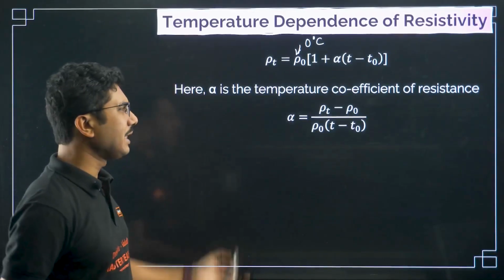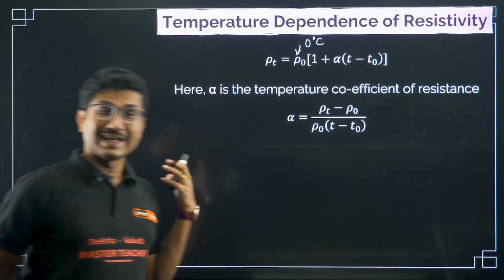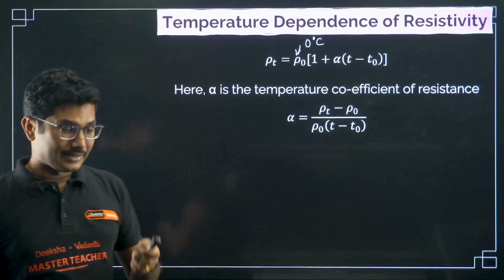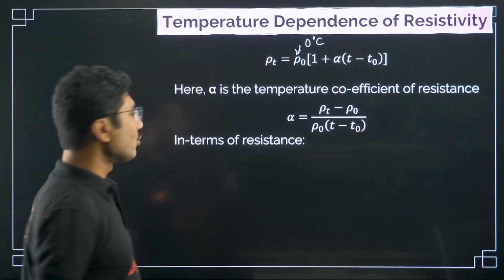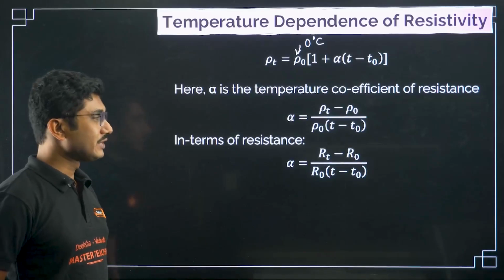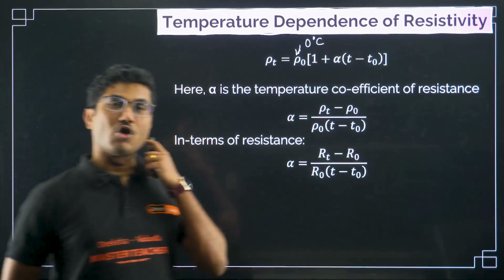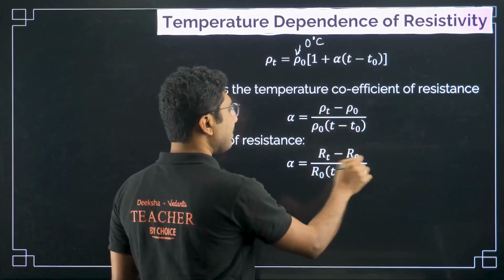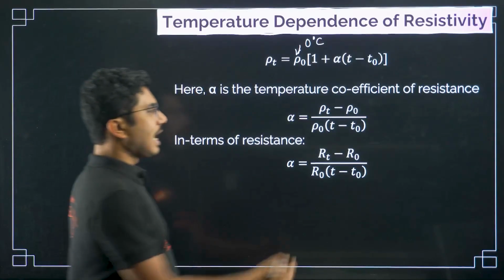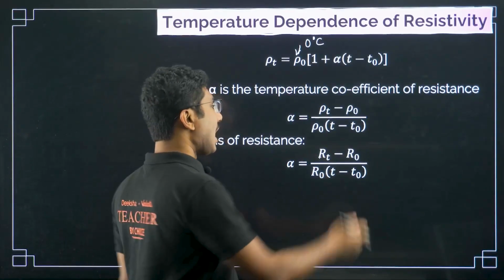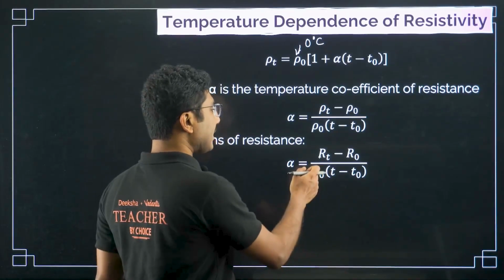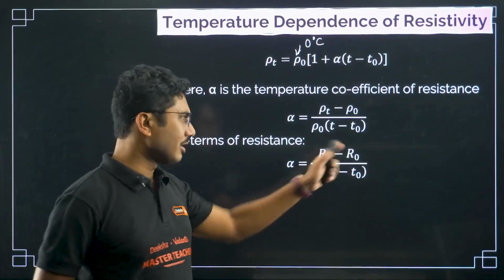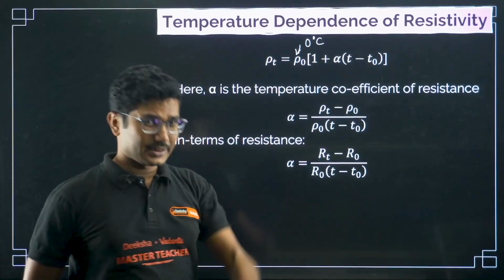Now most of the questions, problems that you will face are actually not dependent on rho. There are a few questions, especially if you are going for the JEE Mains exam or the Comedk exam, which came directly based on the resistivity, not the resistance. But in most cases, in the KCET exam, you will see the question given in terms of resistance, not resistivity. The only thing you have to remember is that all the resistivities will be replaced by the corresponding resistance. RT is the resistance at higher temperature, R naught is the resistance at lower temperature, divided by R naught into T minus T naught.